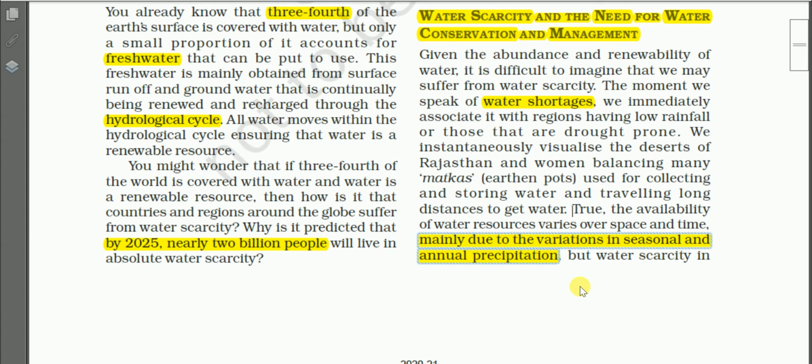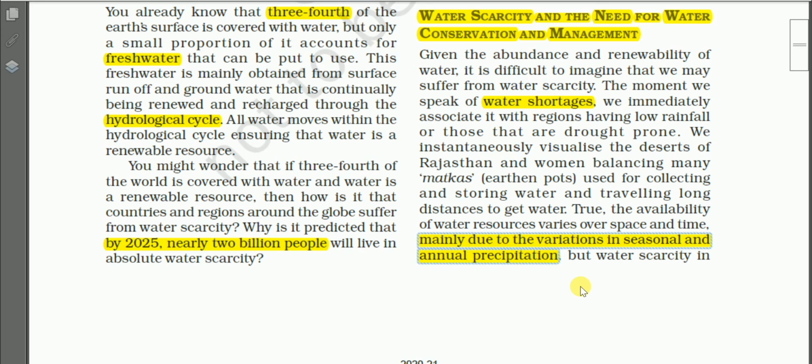As you know that India enjoys monsoon type of climate, and in the monsoon type of climate the rainfall concentrates only in 4 months, that is June, July, August, September. Okay, and the remaining months are almost dry.